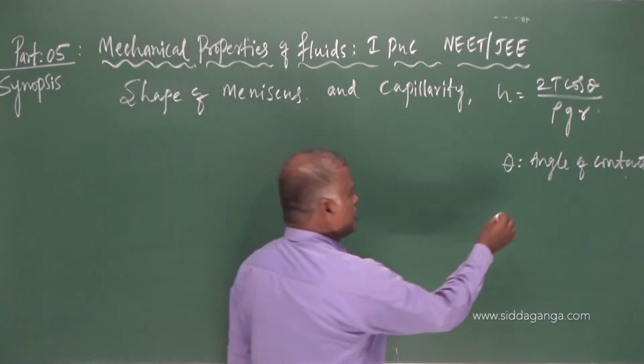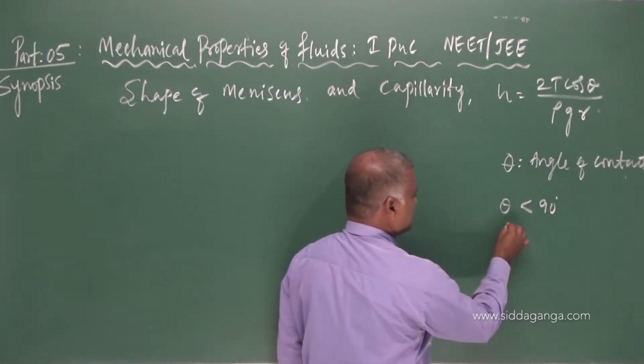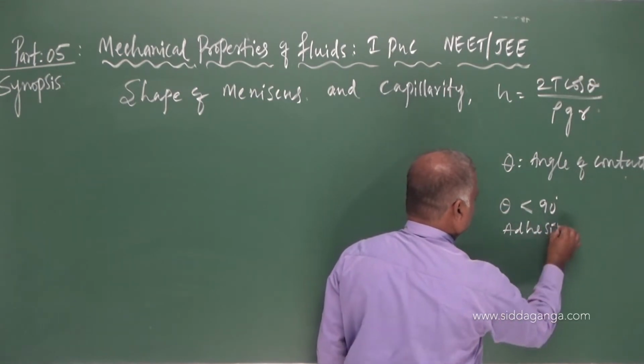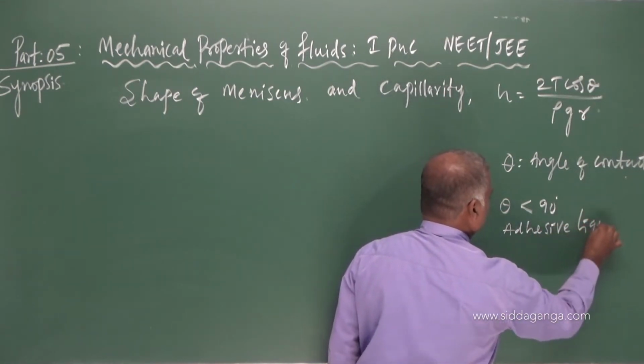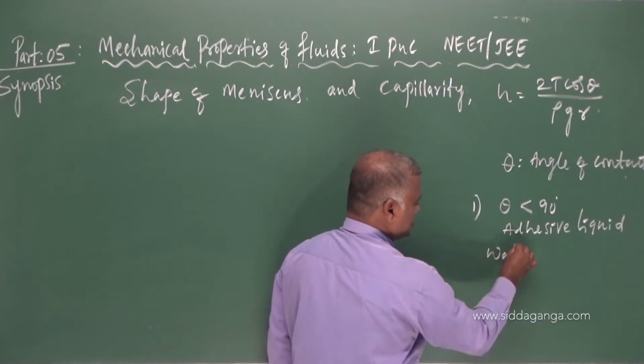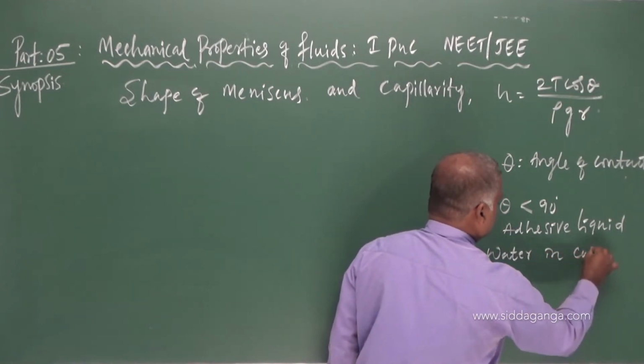This angle of contact theta is less than 90 in case of adhesive liquid. Example, say water in a capillary tube.